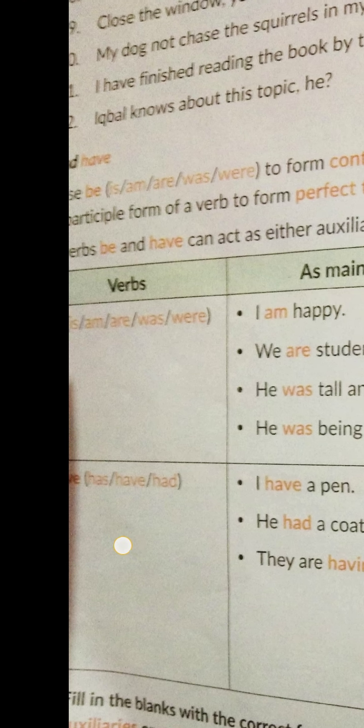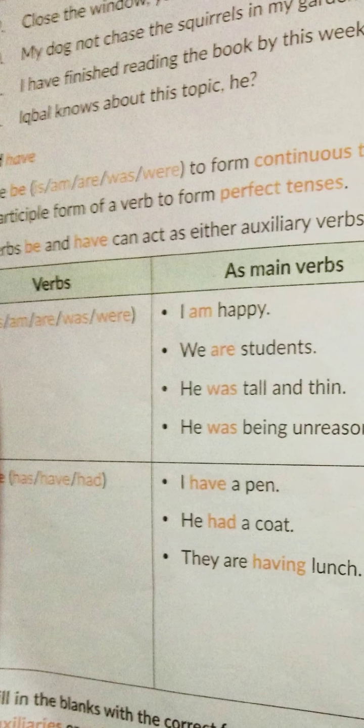So first is the be form of verb, that is am, is, was and were. So children, you have to be very clear: when it is asked to fill in the blanks using the be form of verb, it means you have to fill in the blanks using is, am, are, was, were. And when it is the have form of verb, we use has, have and had. So let us see the examples.